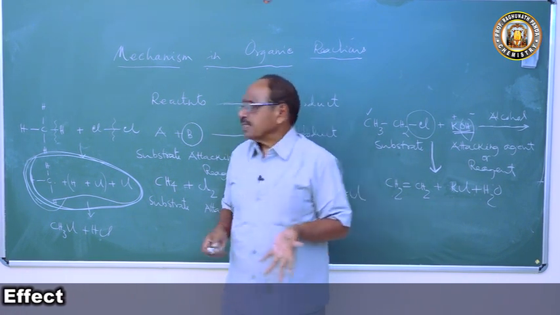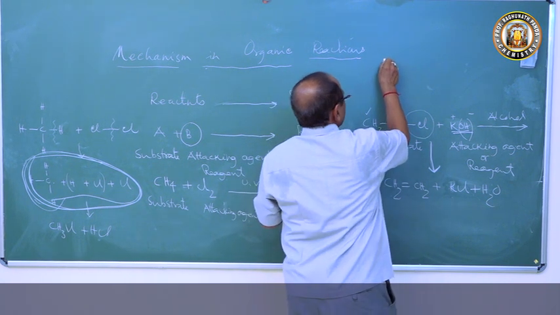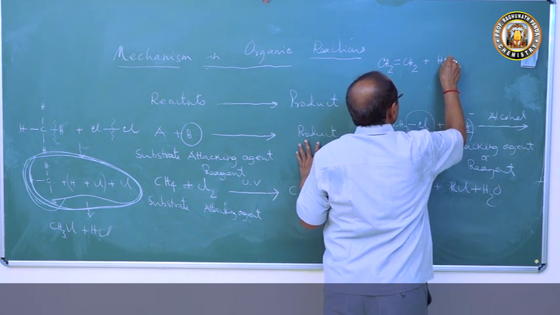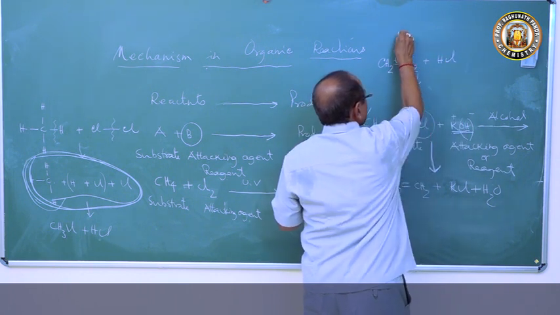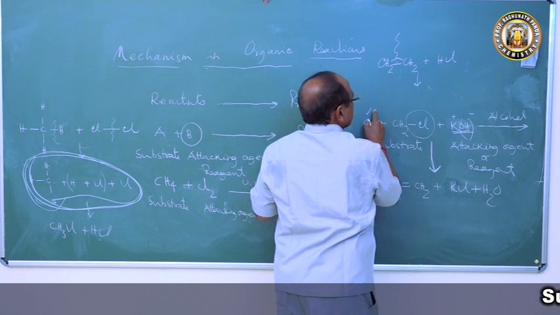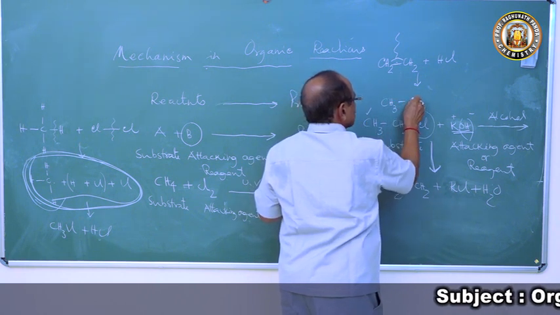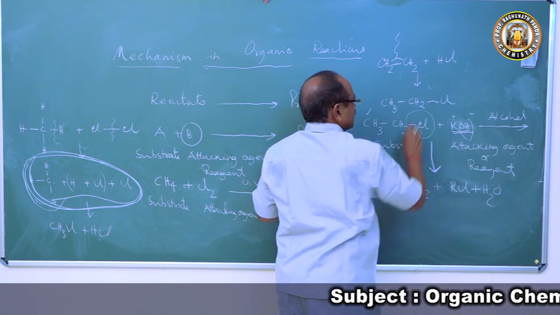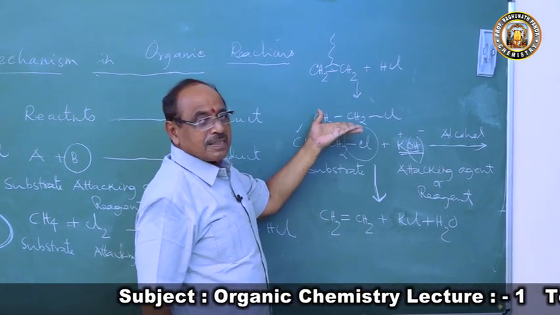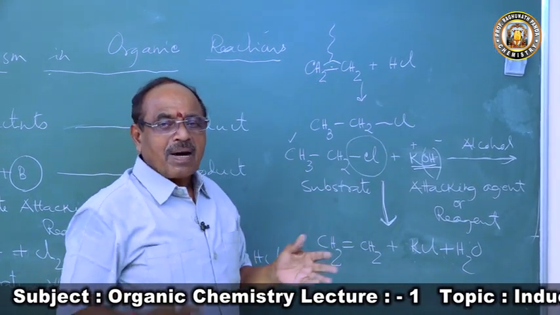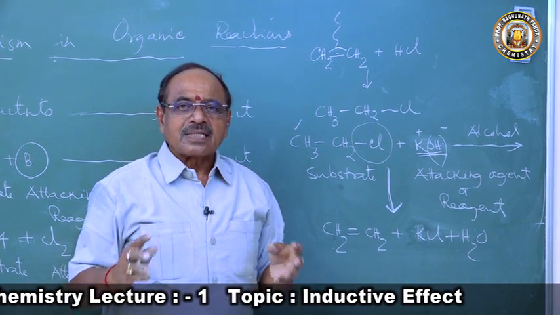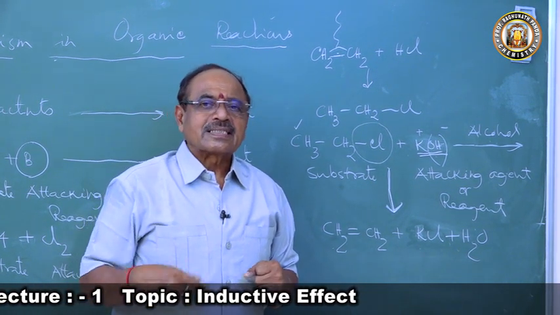All reactions are not the same. Another example: we take ethylene, CH2=CH2, and add HCl to this. The moment we add it, this bond breaks. Here is a sigma bond, and this bond is a pi bond. The pi bond breaks, and we get CH3CH2Cl, ethyl chloride, as the product. How is this formed? It does not take place like this. The path is very complex and does not take a very simple way. There are some intermediate positions through which the reaction takes place.